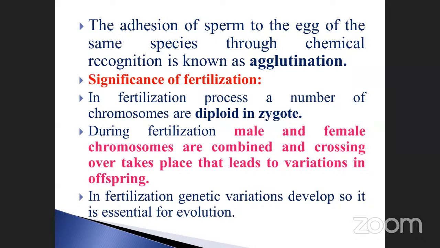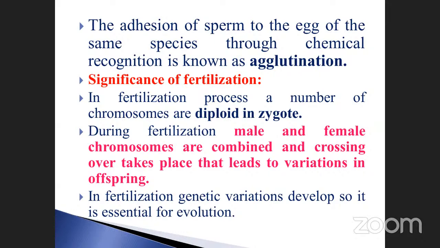Variation means what? That is our offspring, because both characters are present. That is the reason. In fertilization, what is the genetic variation? The 23 chromosomes from the male gamete and 23 from the female, the genetic combination united together. As a result, the crossing over takes place, isn't it? Crossing over taking place, as a result the variations occur.